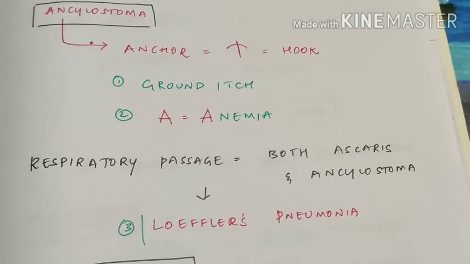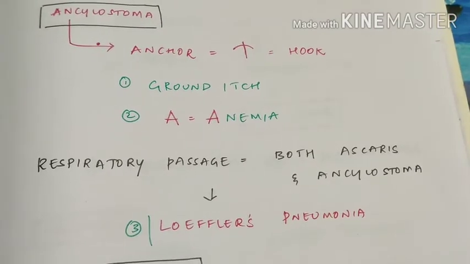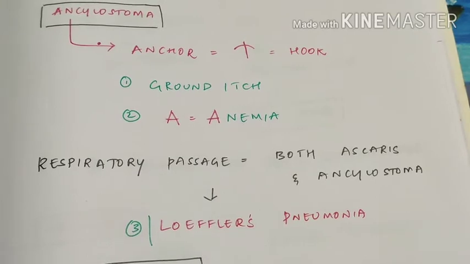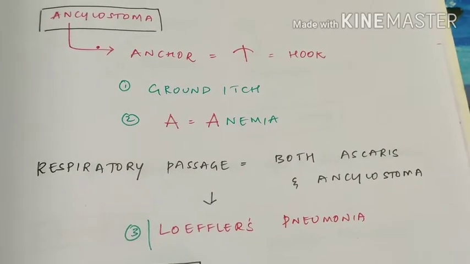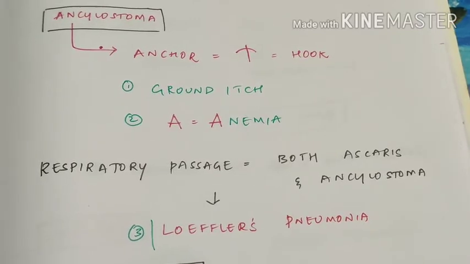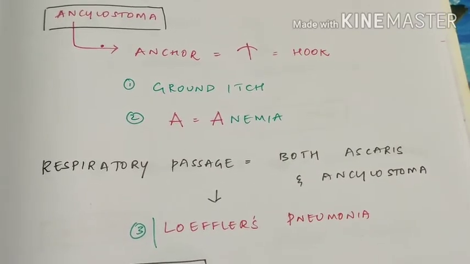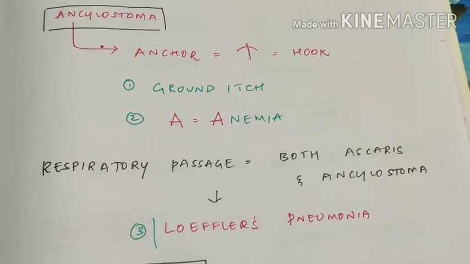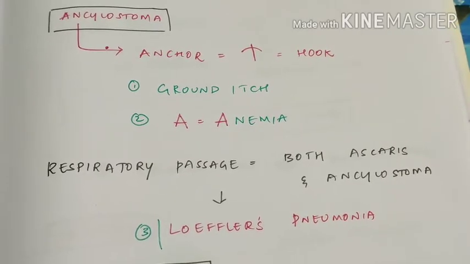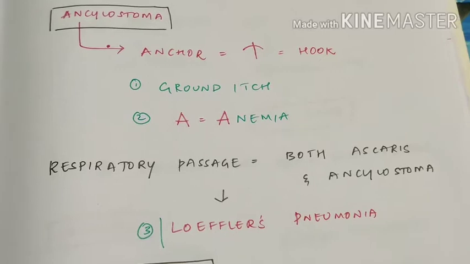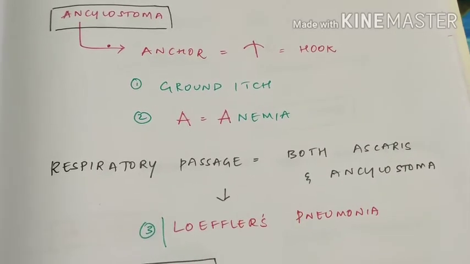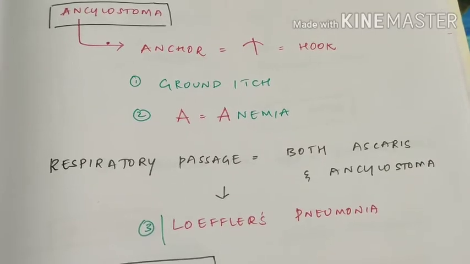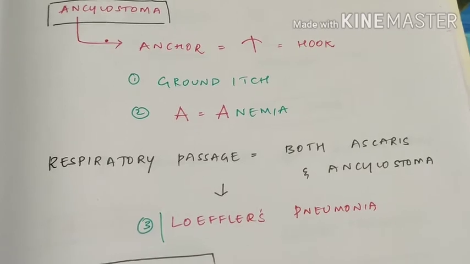Next come to ankylostoma. For ankylostoma, you remember it as an anchor. Anchor is a hook, right? Ankylostoma is a hookworm. I am telling this mnemonic because everyone forgets after remembering all the unnecessary stuff and they'll mark wrong the basic MCQs like what is hookworm, what is pinworm, what is threadworm. Yeah, ankylostoma is a hookworm, and now it will cause ground itch.